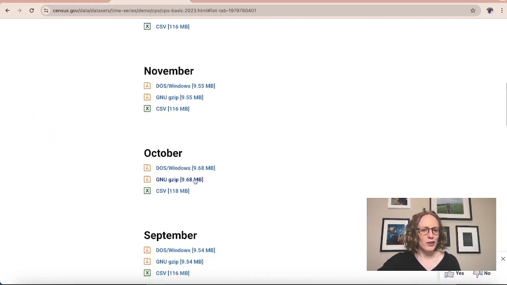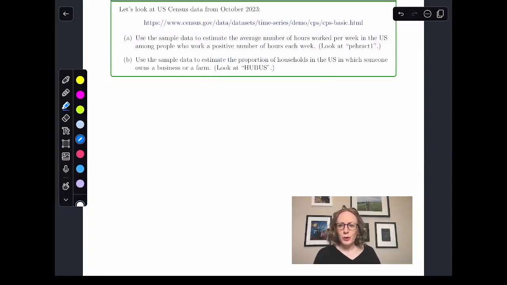I'm just going to choose October of 2023, and we're going to download this CSV file, and look at it and try to use this sample to say things about the US population. So we're going to look at this census data from October of 2023, and first we're going to use this sample to estimate the average number of hours worked per week in the United States among people who worked a positive number of hours. And then we're going to look at the sample data to estimate the proportion of households in the US in which someone owns a business or a farm.